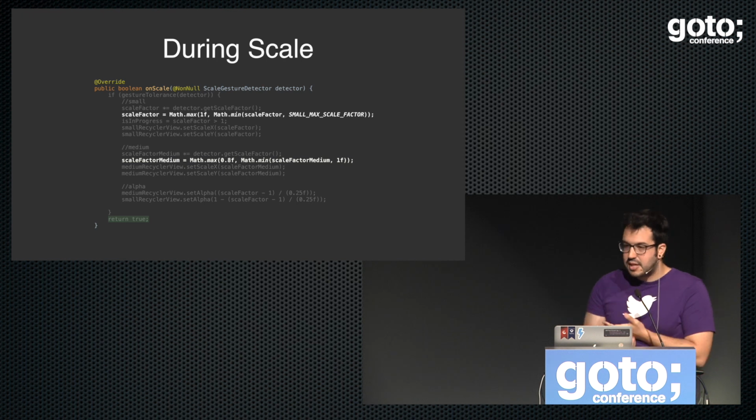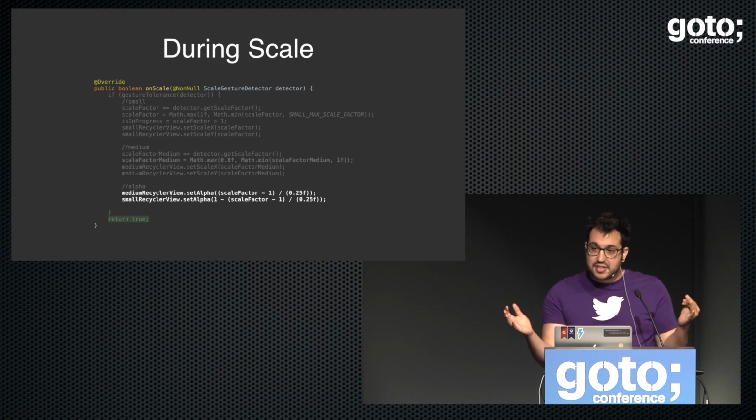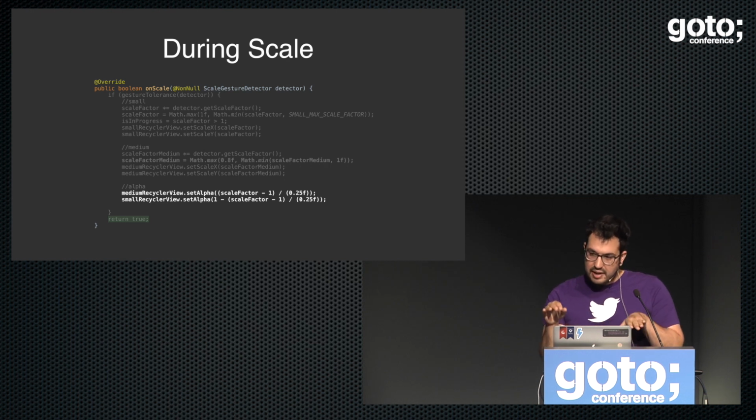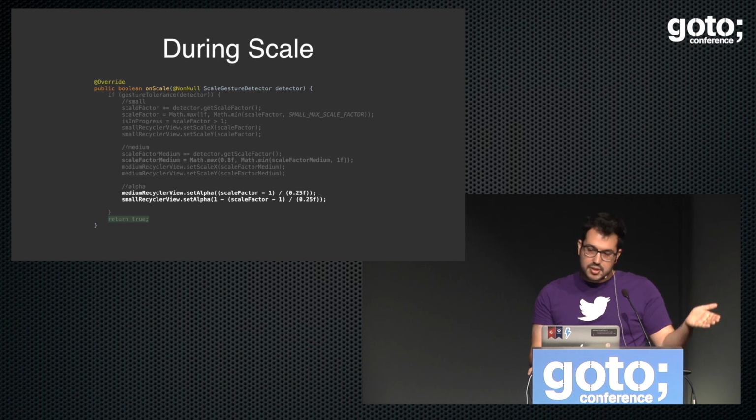So, the numbers are whatever I like, but you can modify that and make it as complex as you want. And then the alpha is the same. We want that alpha to be in the middle of the transition, half for both of the recycler views, and then at the beginning, a small recycler view 1 and the medium 0, and at the end, the other way around. So that's how onScale works.